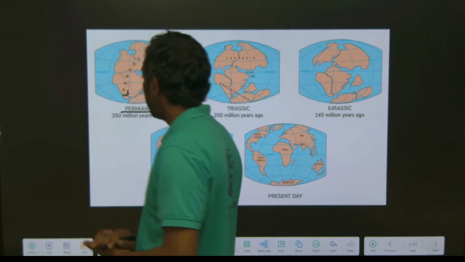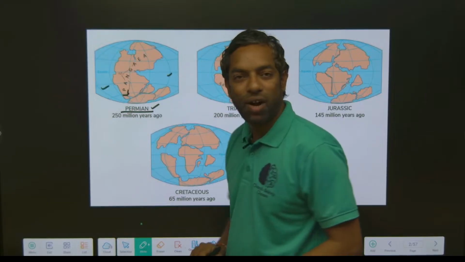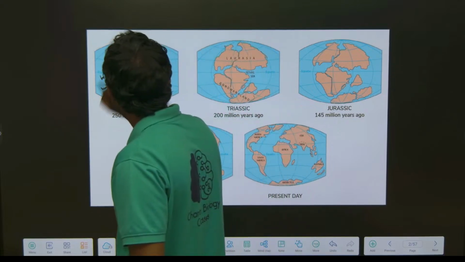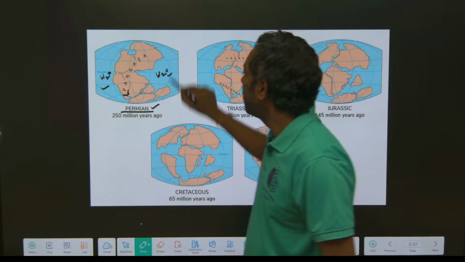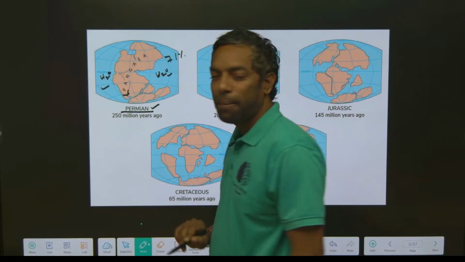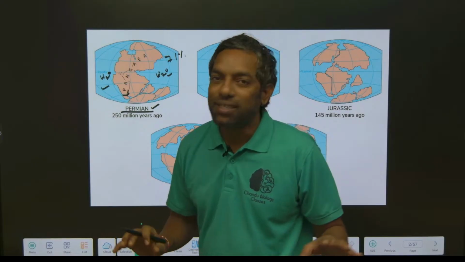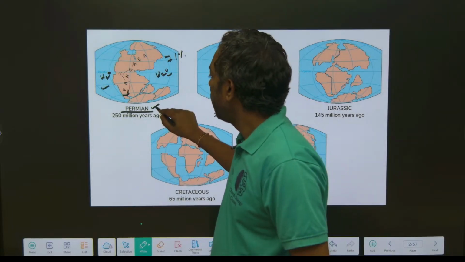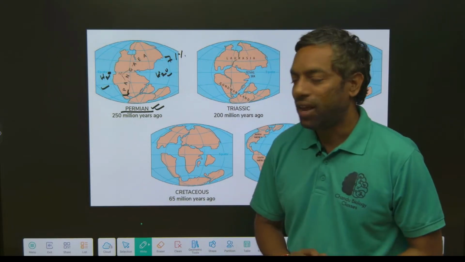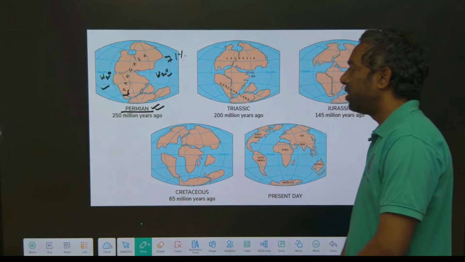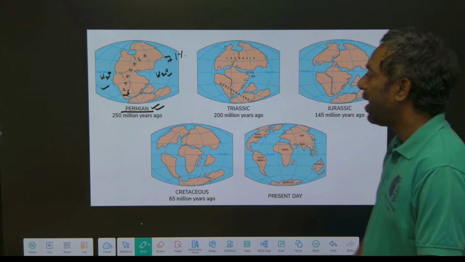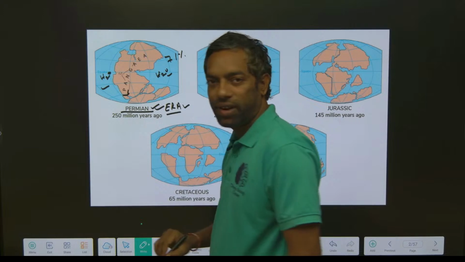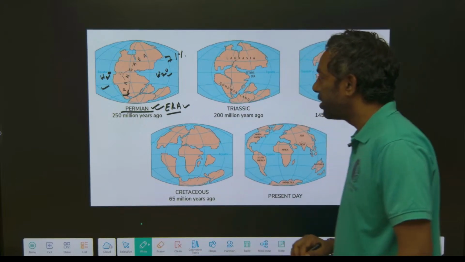Permian. In the Permian, there is an ocean, a water body around the landmass. 71% is water body, but it is not separated into oceans. It did not separate into oceans 50 million years ago, in the Permian age. In the geological time scale, we call it the Permian era. Eras are different, years are different, we will discuss later.